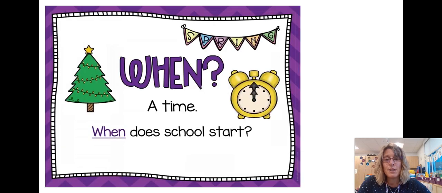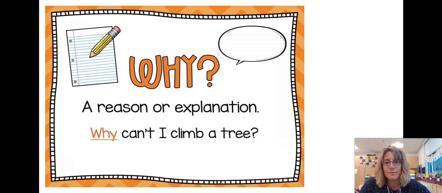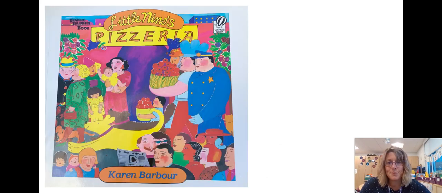We have when. So when is a time? Okay, when does your story take place? When does school start? We have where. So that's also part of the setting, when and where. So where is the place? This is an example, where do you live? But we're going to think about where your story will be taking place. Why? So a reason or explanation why something happens. Here's your example, why can't I climb a tree?